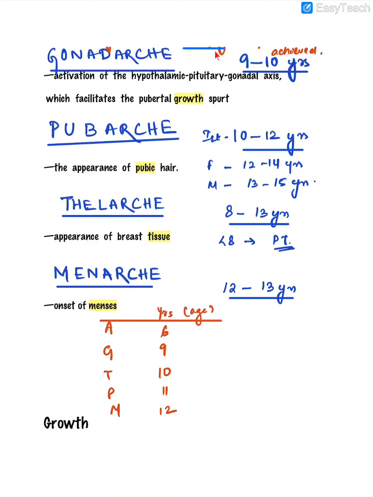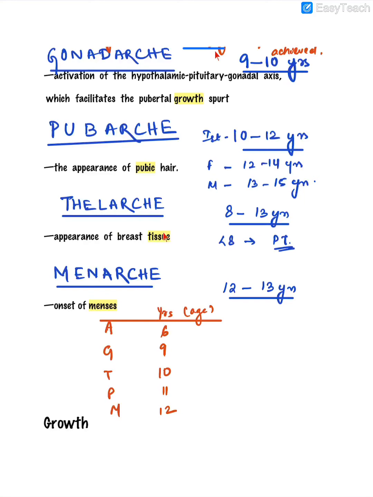Coming to the second change, that is gonadarche, which is the pubertal growth spurt. It happens around 9 to 10 years. We will discuss growth in greater detail. Puberche, as I told, is the appearance of pubic hair. It will begin around 10 to 12 years, and the female pubic hair development will be completed between 12 to 14 years, and the male pubic hair development will be completed between 13 to 15 years.